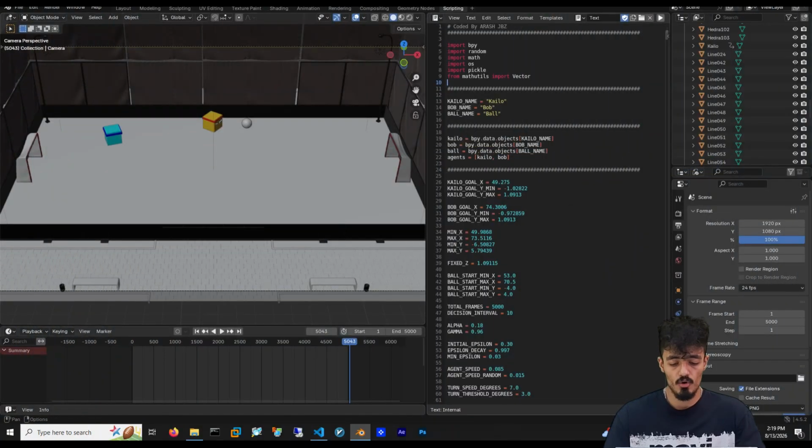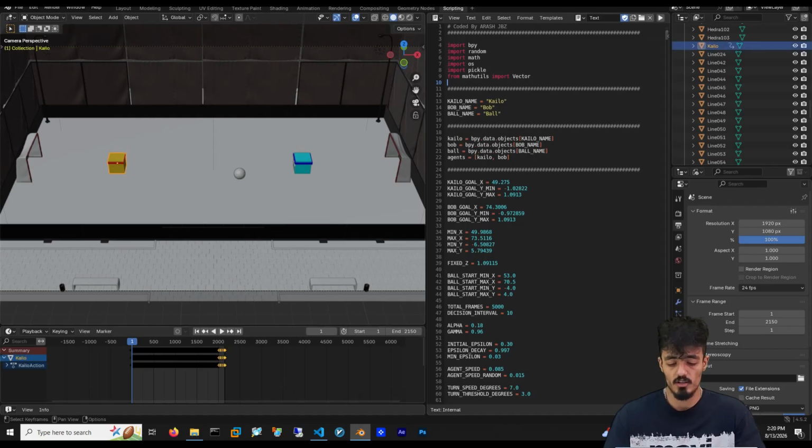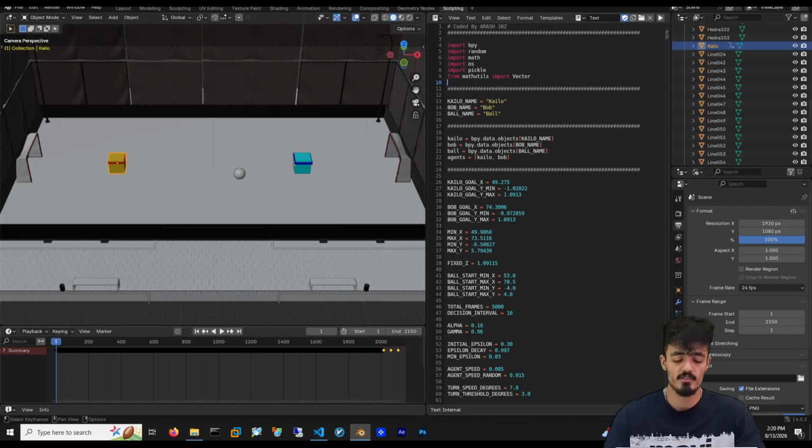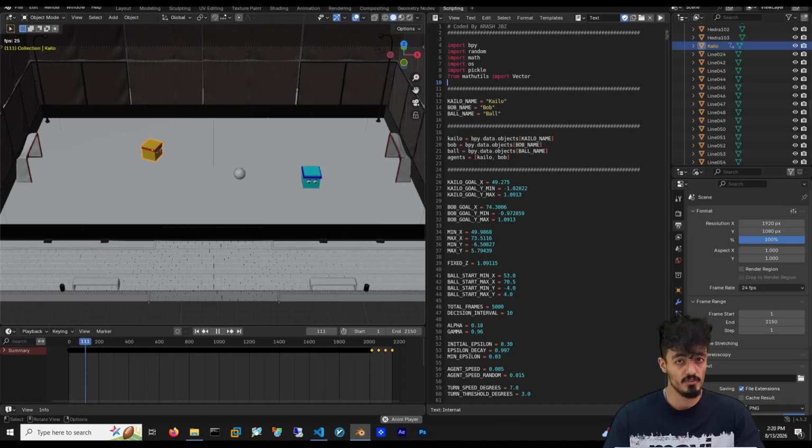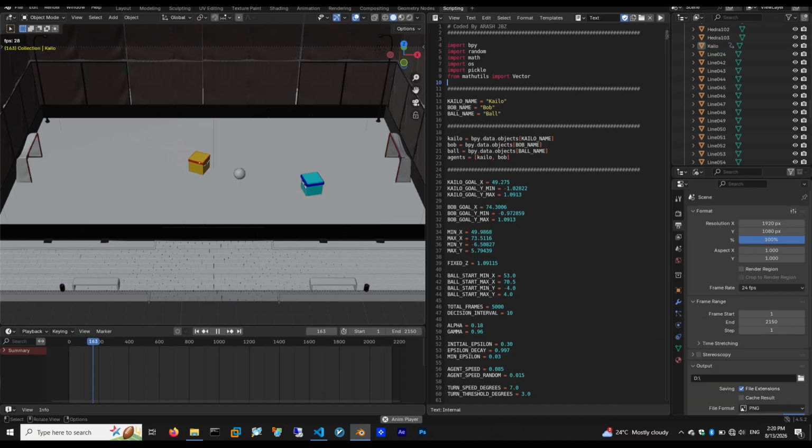So we put this code in Blender's text editor and we just run it. As you can see here, the ball randomly changes place, and both AI agents start their first experience of the football game. Let's see what happens in their first try.